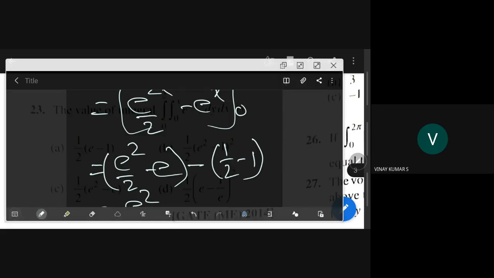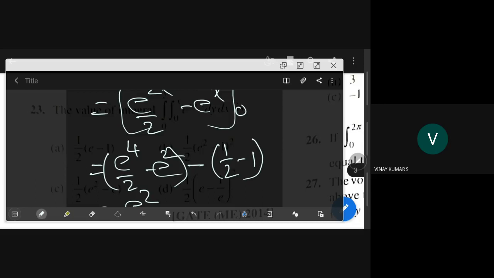So e power 4 by 2, it's right. Here e square is also there. Then if I put the 0 for that, no problem, 1 by 2 minus 1.